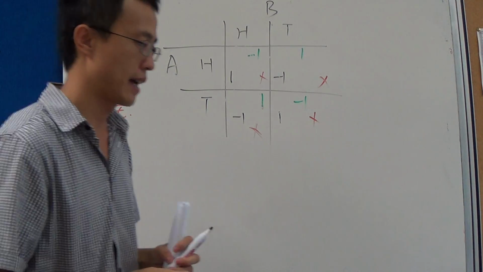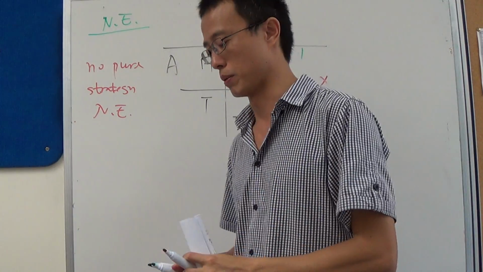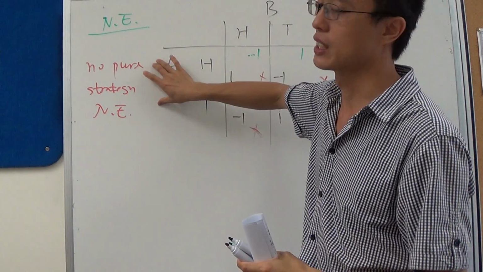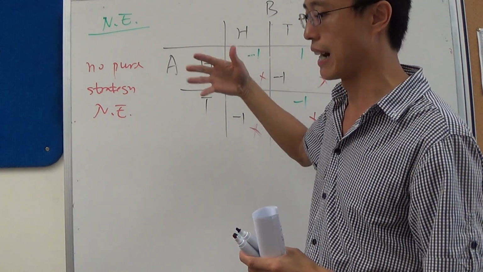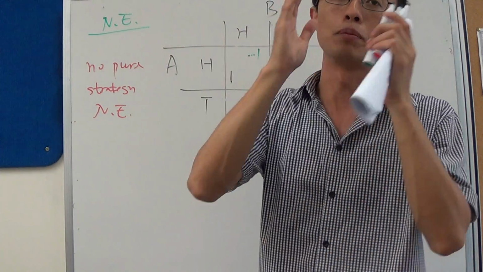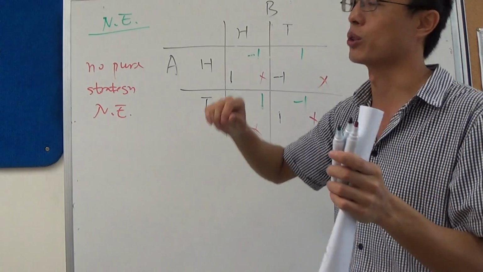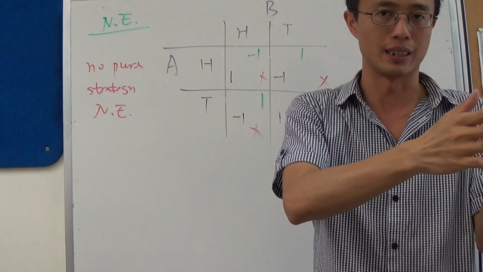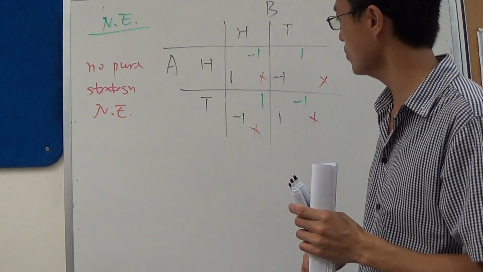But I'm going to tell you that there's a mixed strategy Nash equilibrium. Mixed strategy means you mix your strategy up. Say I'm going to have 50% probability of playing this, 50% probability of playing that, or 30% probability of playing this, 70% probability of playing that.